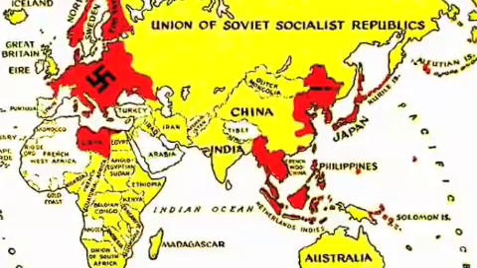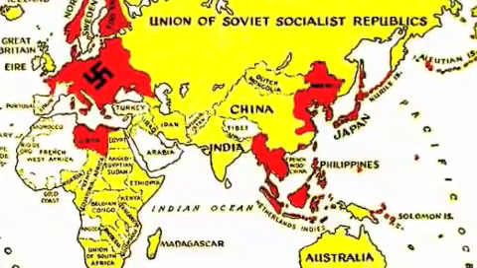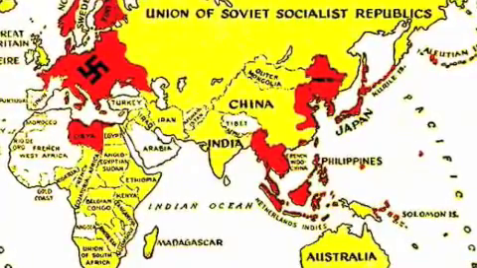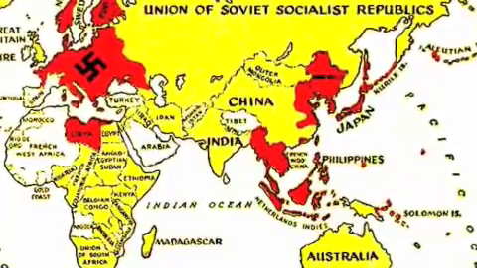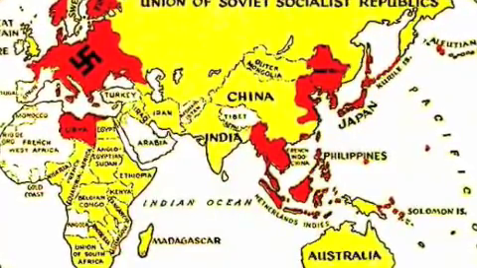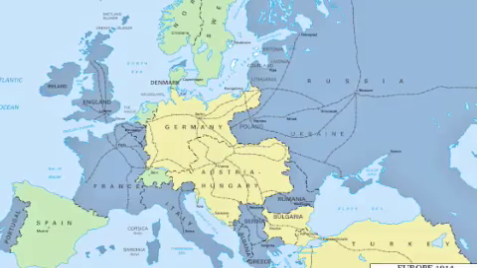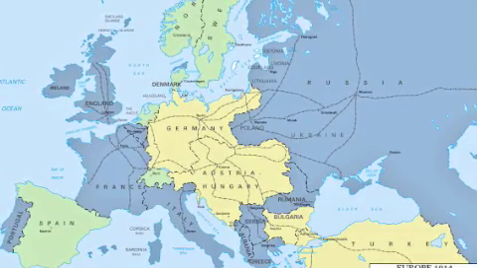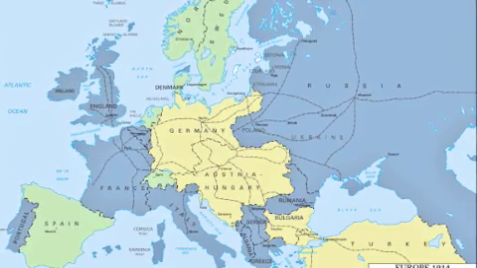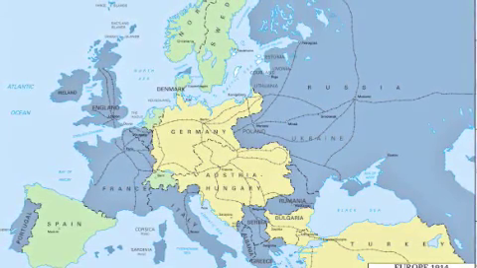Following the Great Depression was World War II. It broke out in September 1939 and ended in September of 1945. There were 61 nations who joined this war, and they were divided into two powers, the Axis powers and the Allied powers. The major Axis powers were Germany, Italy, and Japan. The major Allied powers were England, France, Canada, Australia, New Zealand, the Soviet Union, or present-day Russia, and the U.S.